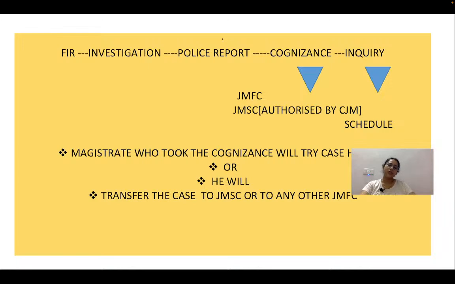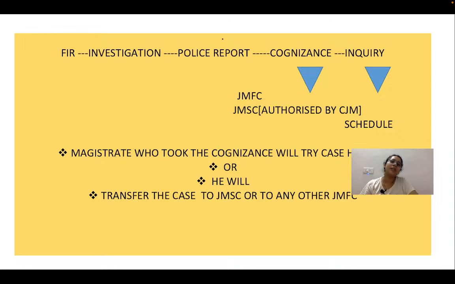So the judicial magistrate second class will take the cognizance of the offense only in those cases in which they are particularly empowered by the CJM. When the Chief Judicial Magistrate empowers the Judicial Magistrate second class, only in these particular cases is the Judicial Magistrate second class competent to take the cognizance.